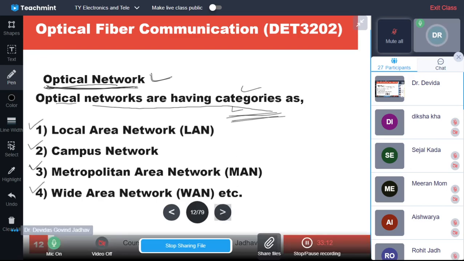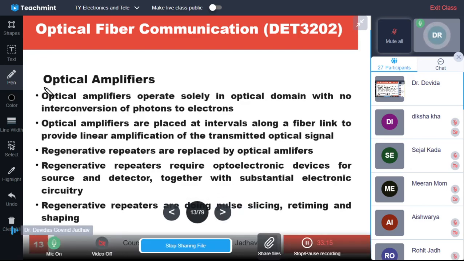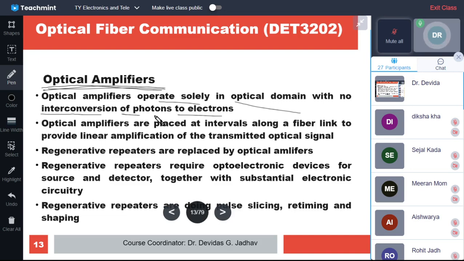So the next point is optical amplifiers. Optical amplifiers operate solely in the optical domain, with no interconversion of photon to electron. To amplify the optical signal, electronic amplifiers are not used.